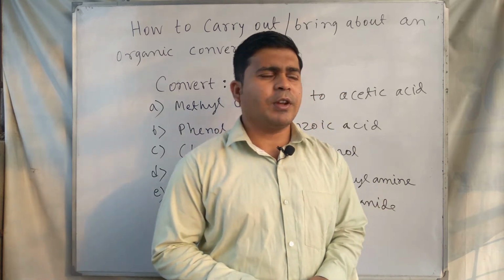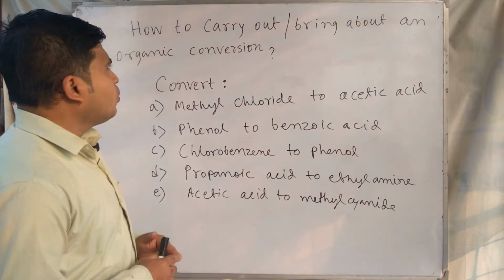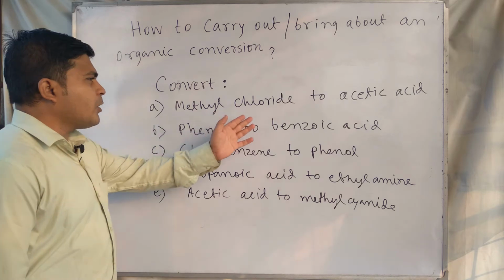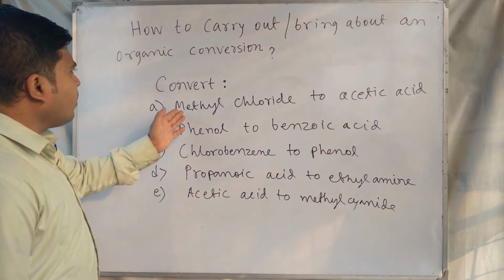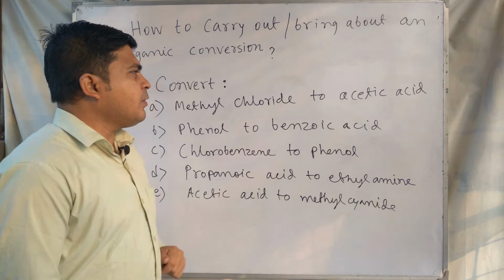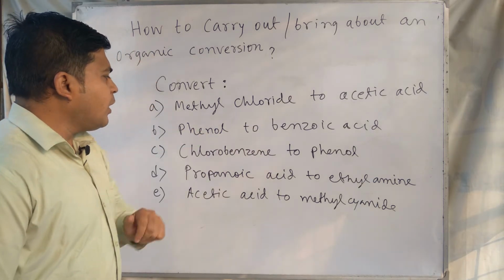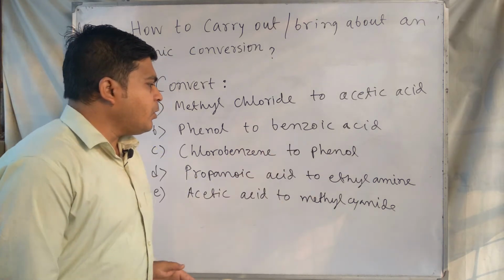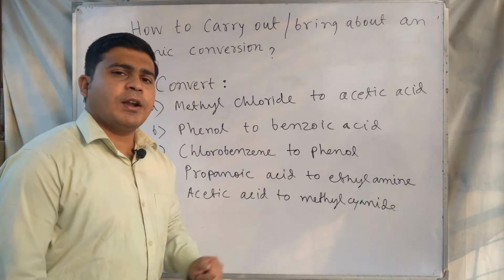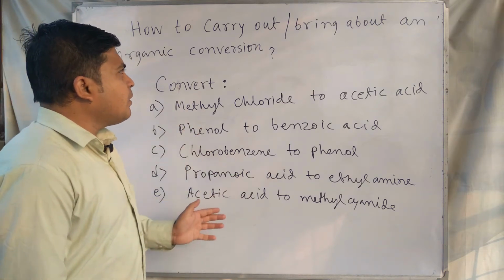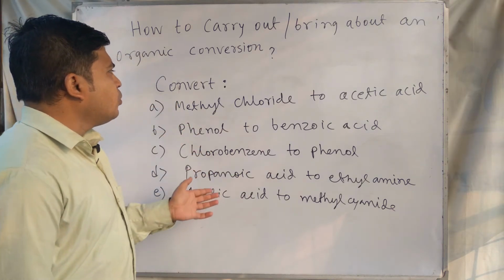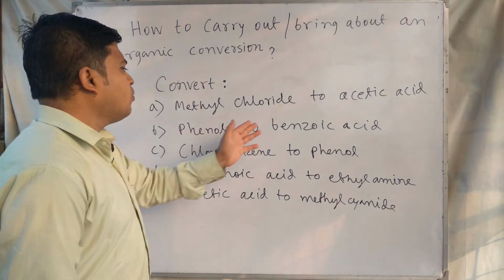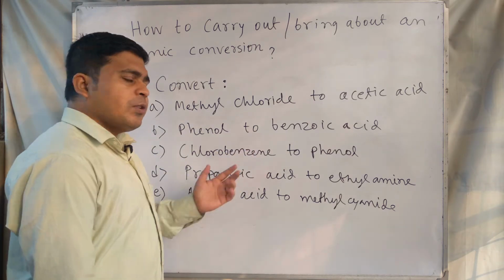Let's start the discussion regarding the topic: how to carry out or bring about an organic conversion. These are some questions of organic conversions. Methyl chloride to acetic acid conversion, phenol to benzoic acid conversion, chlorobenzene to phenol conversion, propanoic acid to ethylamine conversion, acetic acid to methyl cyanide conversion. This type of question is generally given to you: carry out the following conversions: methyl chloride to acetic acid, phenol to benzoic acid, chlorobenzene to phenol.